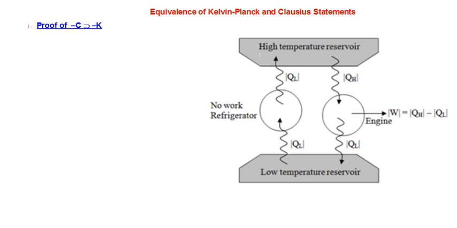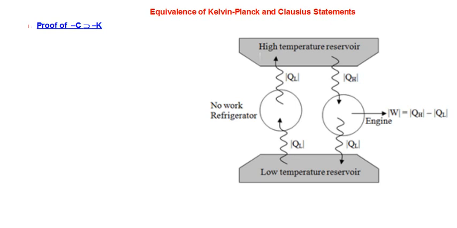What is the symbol implies? It implies the falsity of the Kelvin statement. If one is wrong, the other is also wrong. If one is correct, the other is also correct. That's what we are going to prove: if the Clausius statement is not obeyed, then automatically the Kelvin-Planck statement is also violated. Let's see how to do that.